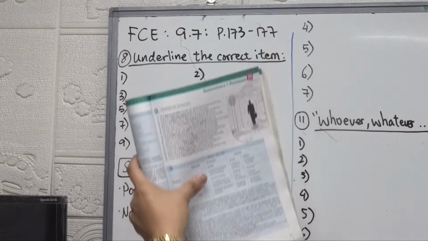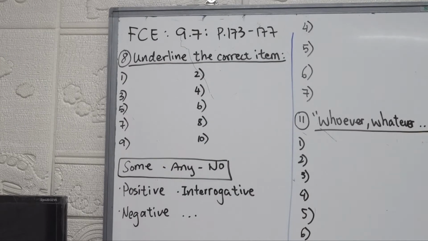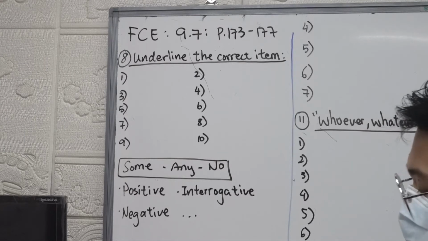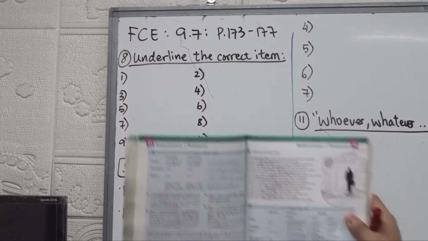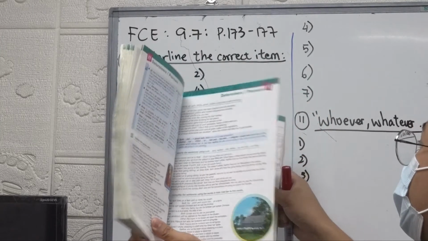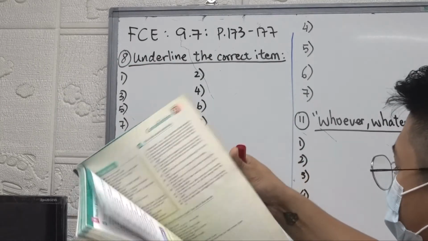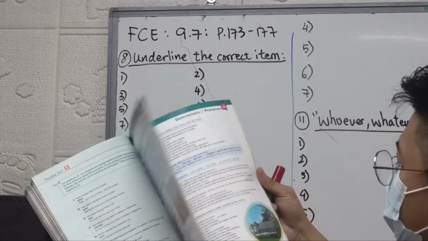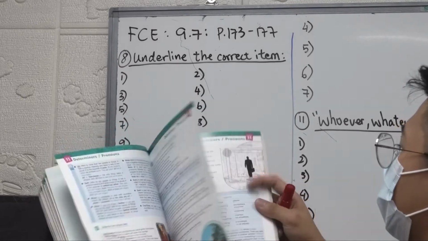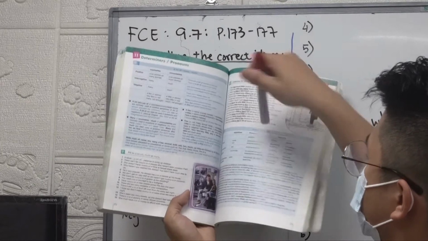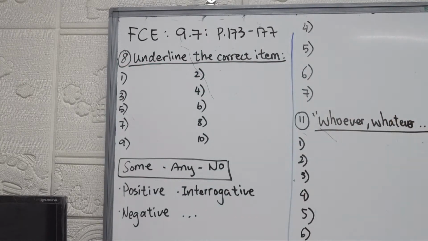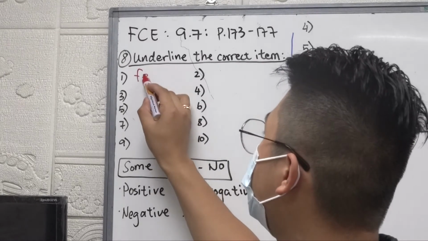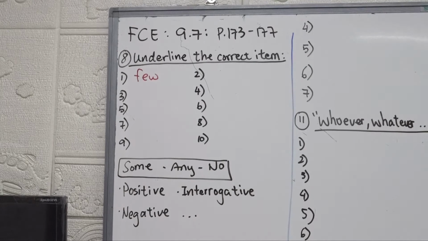All right, so just underline or circle the words, okay? You can underline or circle them. Either one is fine. An example has been done for you, right? Very few people. Few because people is countable, right? So if you ever get confused, you can go back to page, what page was it? I think it was 170, right? Or 160. Oh, it's this one, 172, so just one page before, right? That is the exercise we did last week. So you can refer to that. So number 1 is few because the noun is people. And we can count people, right? We can count them. All right.